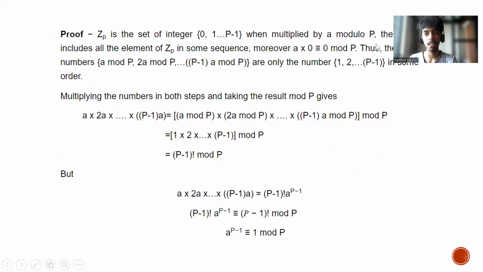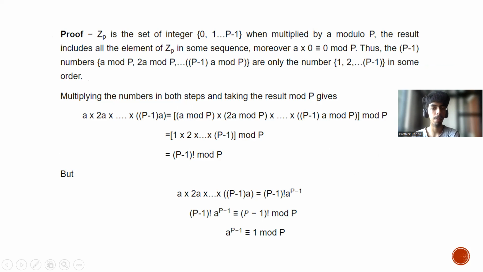So this is the proof of Fermat's theorem, in which Zp is the set of integers 0 to p minus 1, which when multiplied by a modulo p, the result includes all the elements of Zp in some sequence. And moreover, a times 0 is congruent to 0 mod p. Therefore, the p minus 1 numbers in the range 1 to p minus 1 are the same in some order. So the multiplication of the numbers in both sets, taking the result mod p, gives the following formula: a power p minus 1 is congruent to 1 mod p.